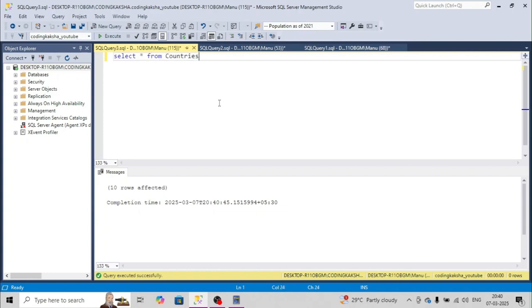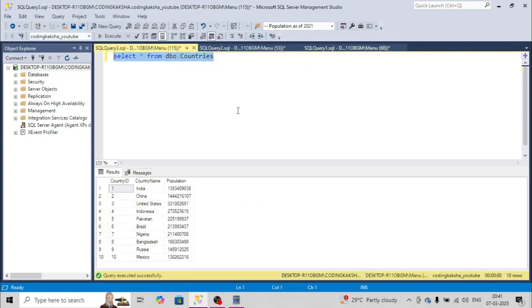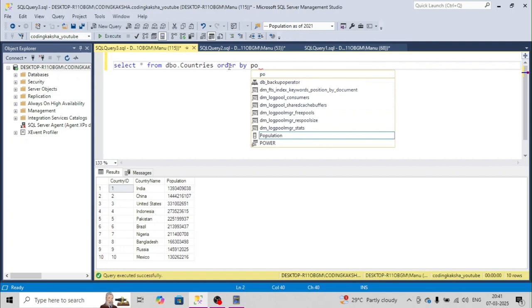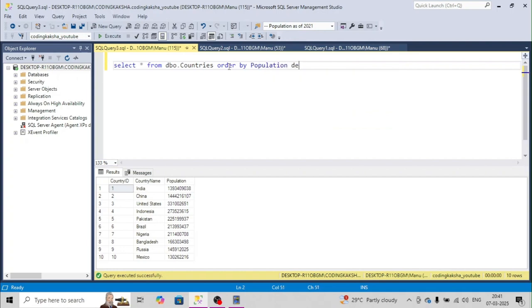We can put dbo here, or we need not, it will run fine. We can see we have multiple countries with country names, and we have entered the population. We can simply do order by population, so we will get the sorted order. But we don't require this. We should always keep United States at the top, not at the third position, and the rest should be in sorted order. So how will we handle it?